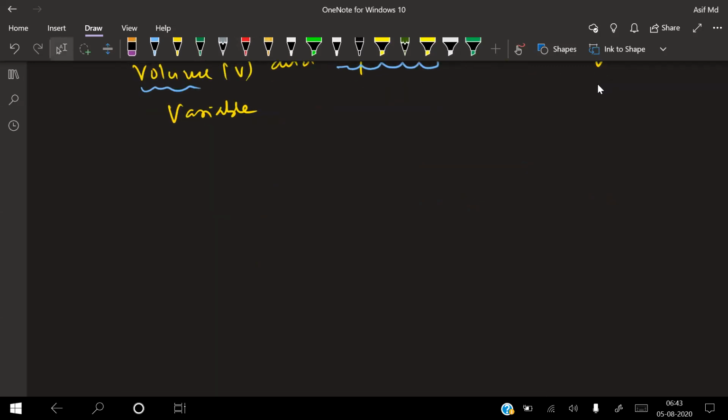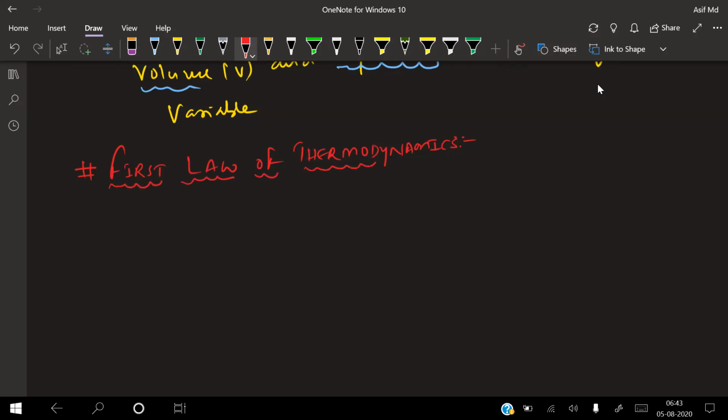First law of thermodynamics, also called FLOT, the first law of thermodynamics, short form.